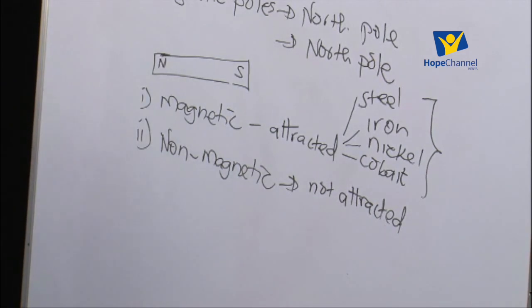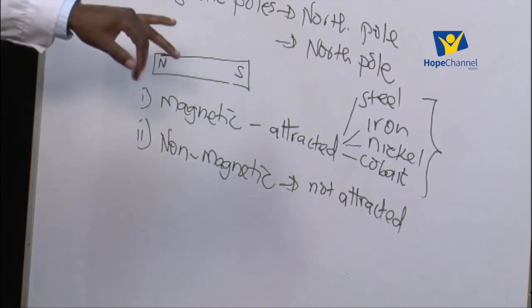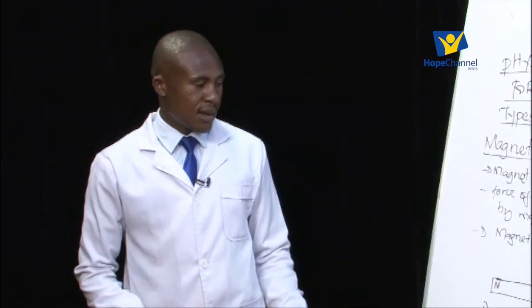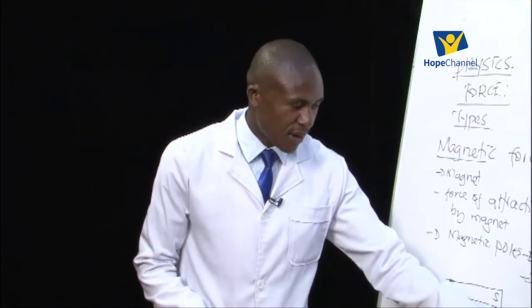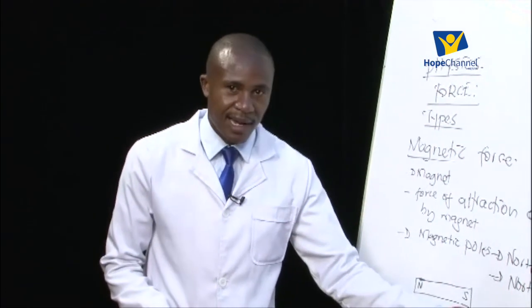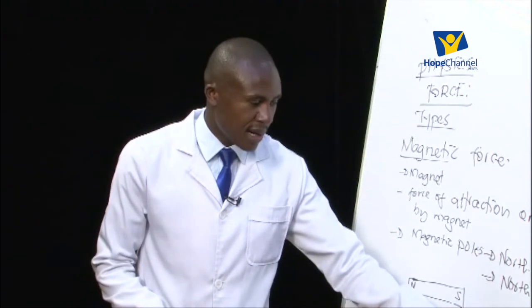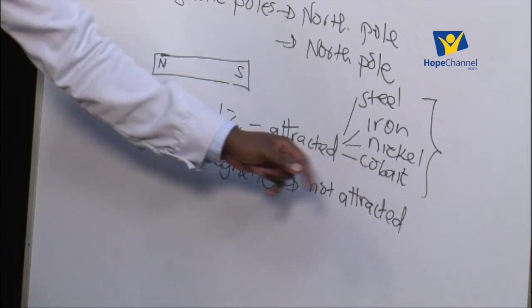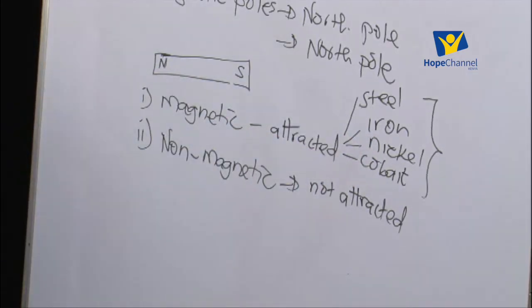When the magnet is brought close to where steel is, the steel will be attracted. When the magnet is brought close to a piece of iron, for example the iron filings, they'll be attracted. When a magnet is brought close to nickel and cobalt, they will all be attracted, and because of that, all those materials are called magnetic materials.